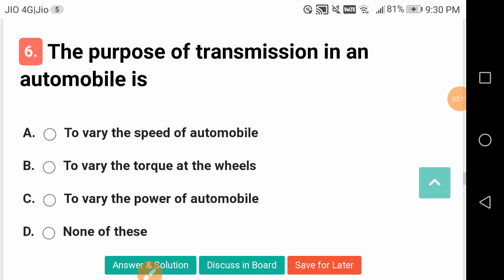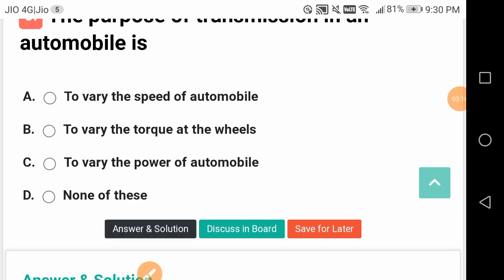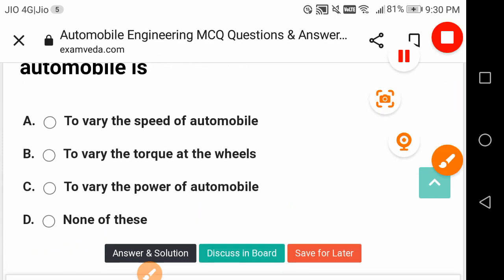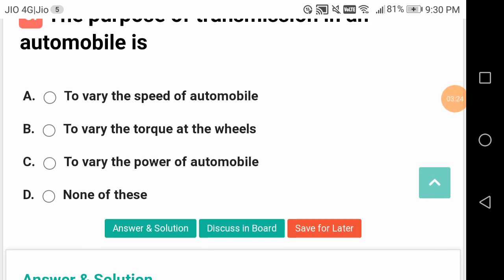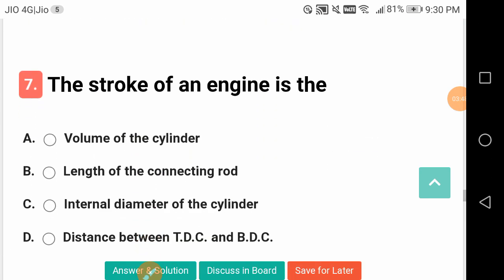The purpose of transmission in automobile. What is the main purpose of transmission in automobile? Basically, to vary the torque at the wheels. So for different gears, first gear, second gear, third gear, fourth gear, etc., your vehicle needs different amount of torque. First gear needs more torque, less speed, like that. So the speed will gradually increase and torque will reduce from first gear to fourth gear, friends. So this is basically to vary the torque at the wheels. We are going to use the transmission system, manual transmission, also called gearbox. There are various types of gearboxes.